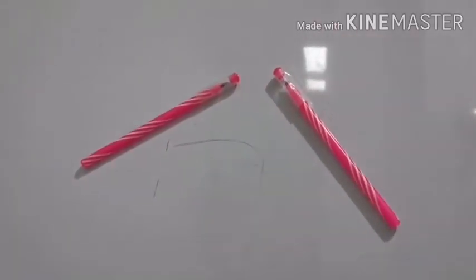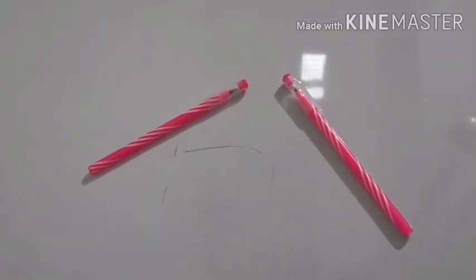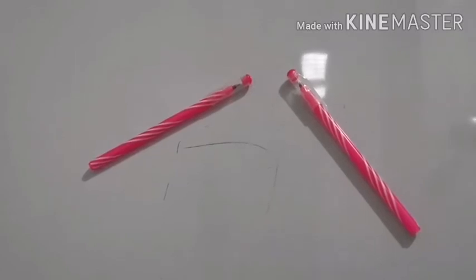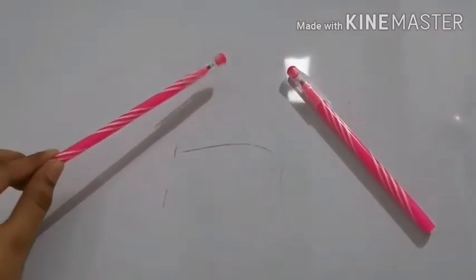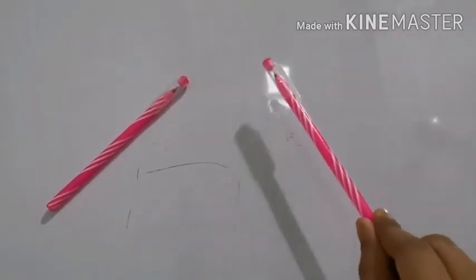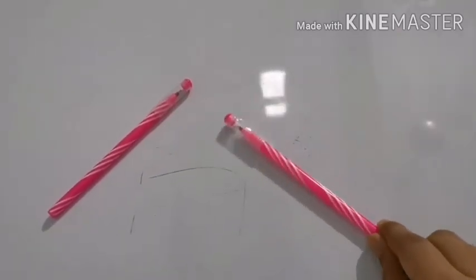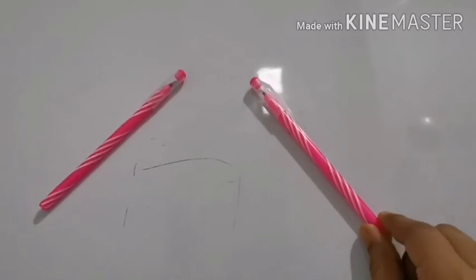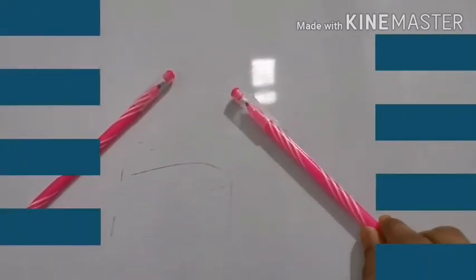Okay, the first one is slightly bent towards the right side, so that is called a right slanting line, and the second one is slightly bent or tilted towards the left side, so that is called a left slanting line. Okay, have you seen slanting lines anywhere?